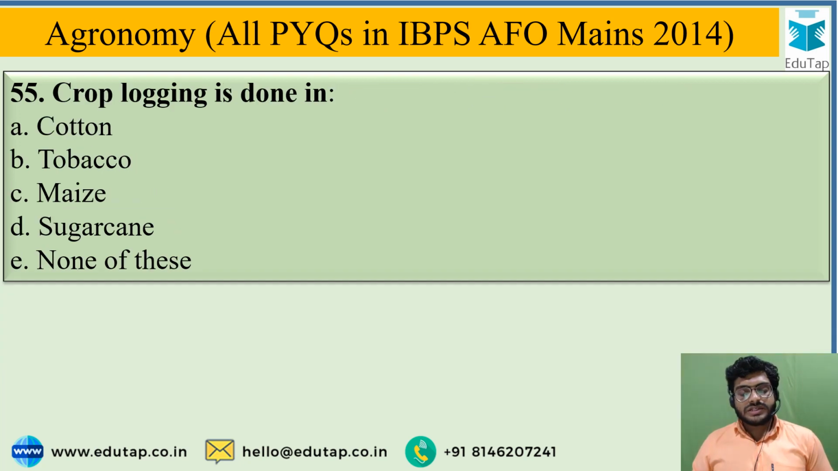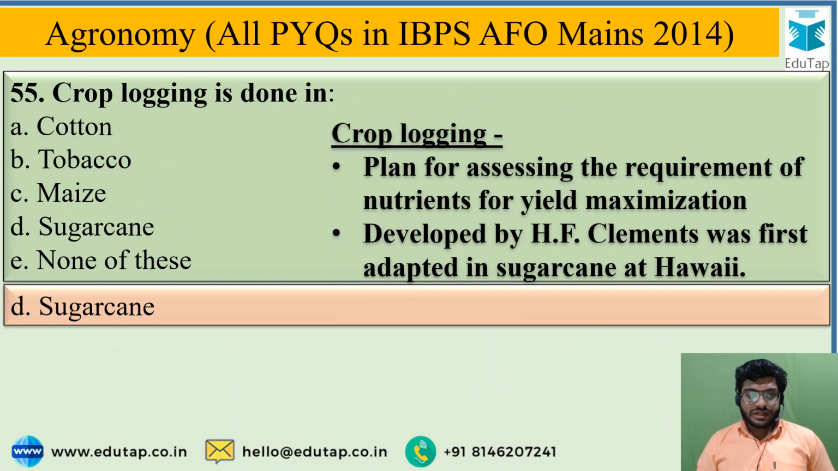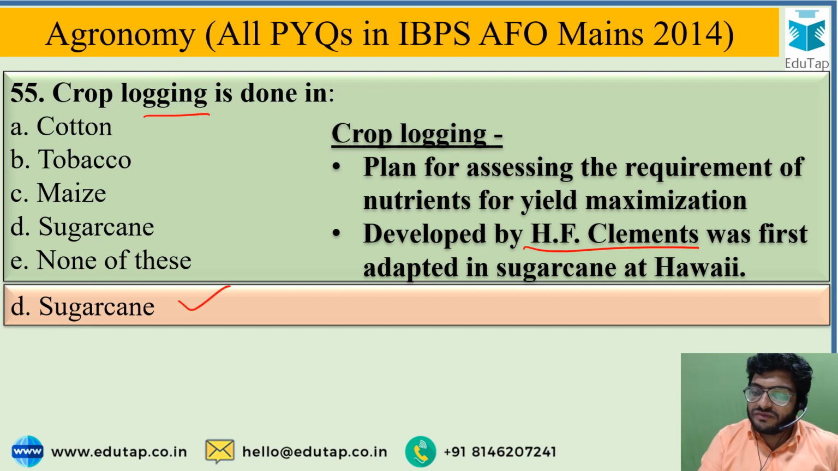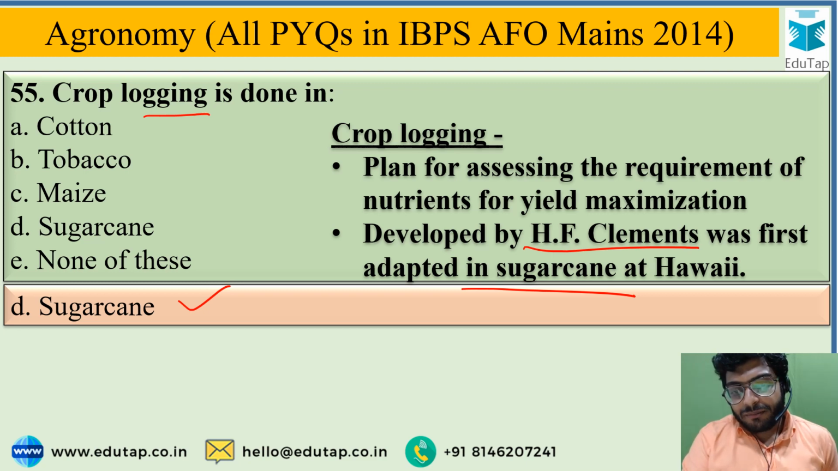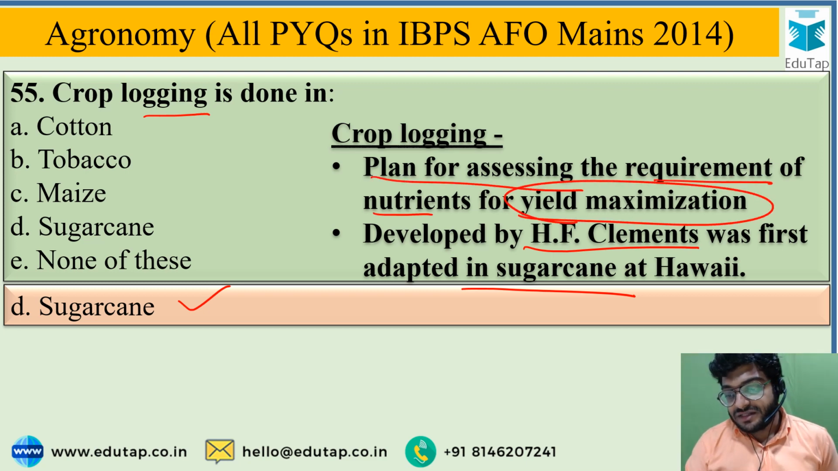So crop lodging is done in, and the correct answer for the question is sugarcane. So crop lodging is done in sugarcane and it was first developed by H.F. Clements and was first adopted in sugarcane crop. And crop lodging is nothing but the plan of assessment of the requirement of the nutrient for yield maximization.